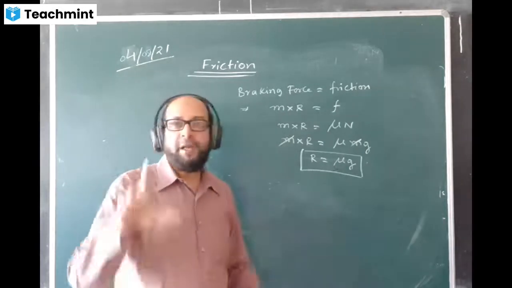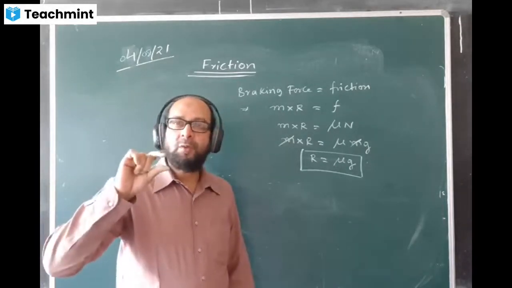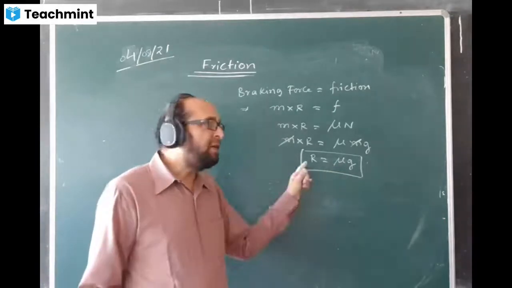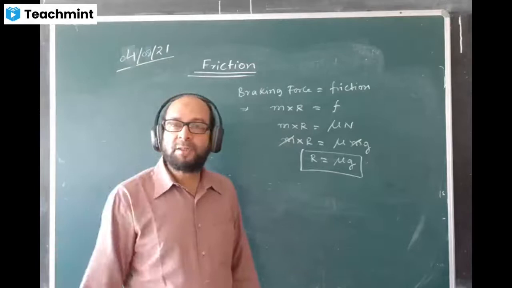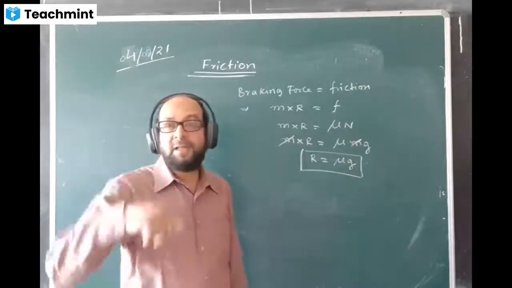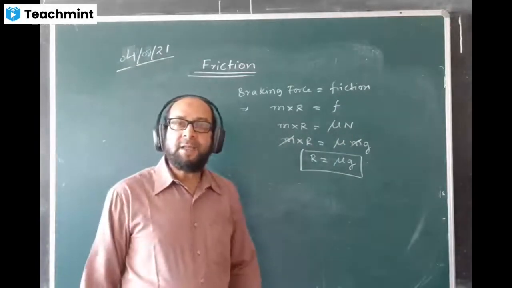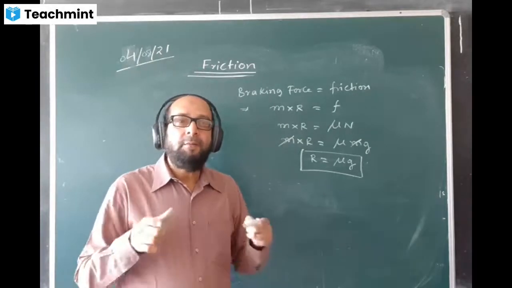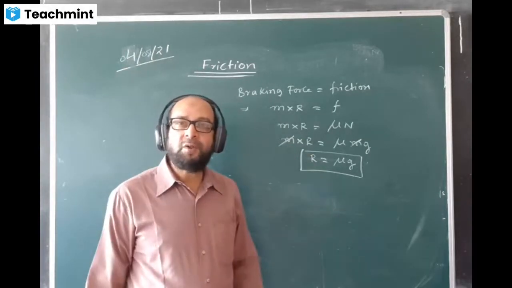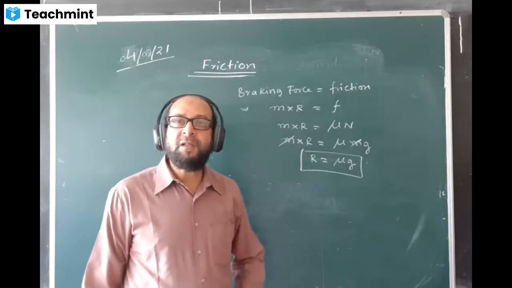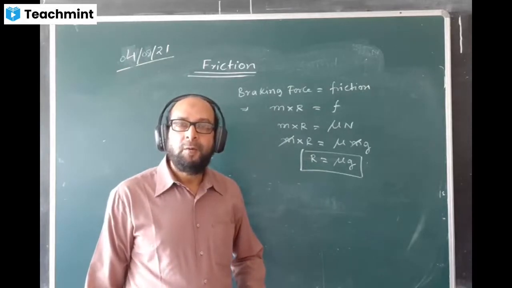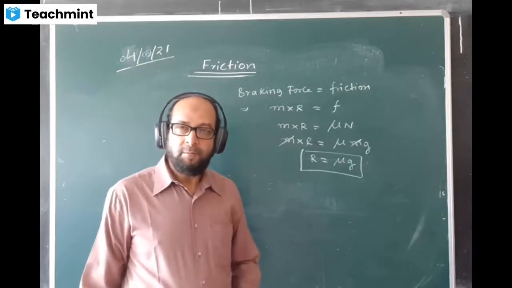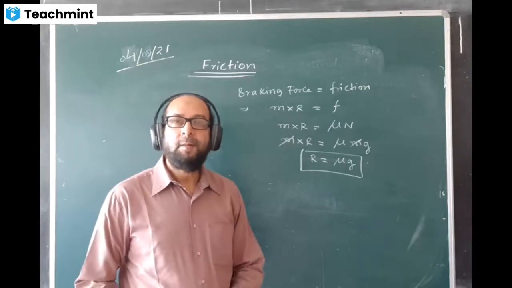And when the brake shoe is becoming old, the value of mu will become less. Retardation produced also will become less. Then the friction value will be less. That means the braking system is not good. The car may not stop properly. I mean, it may cover a longer distance before it comes to a stop. That means the chance of brake failure is more. I hope you understood this point also. Have you? Yes, sir.